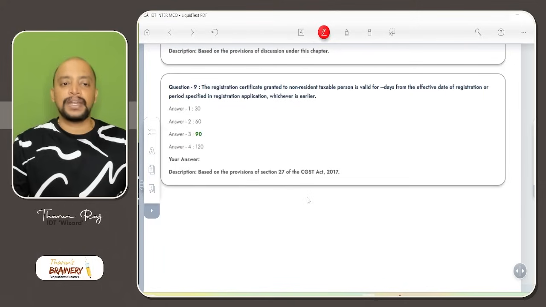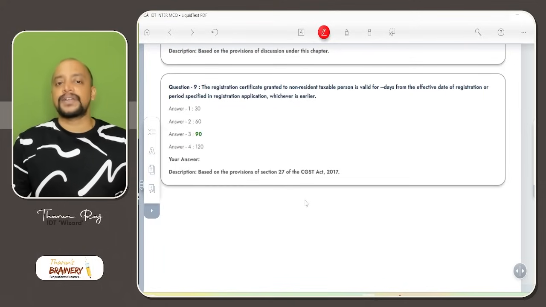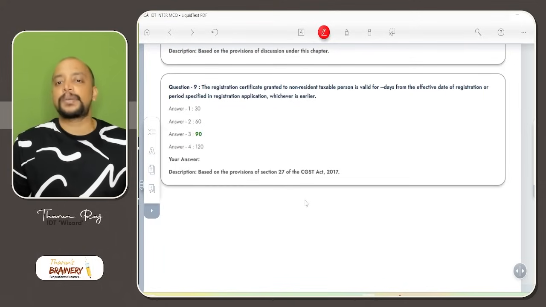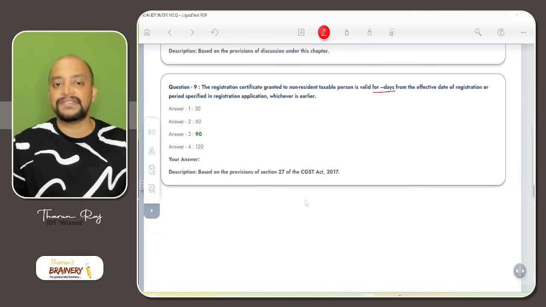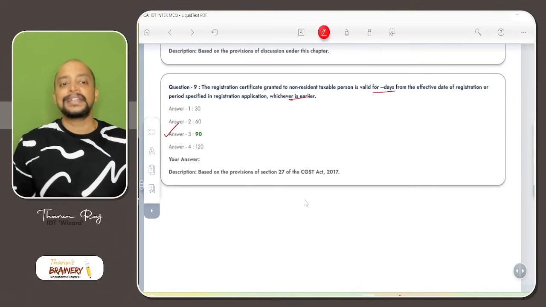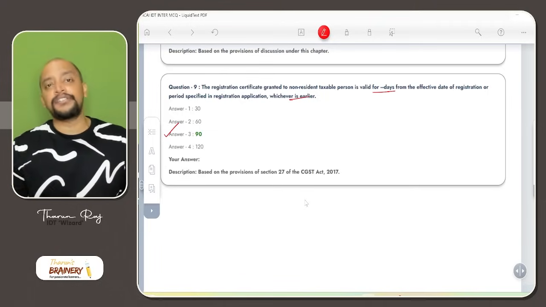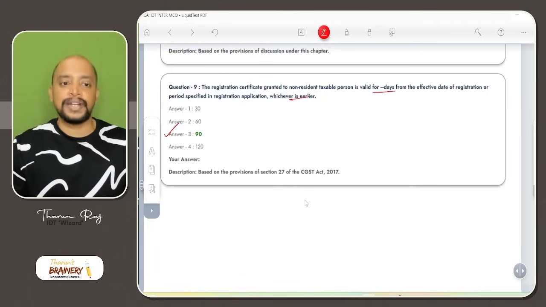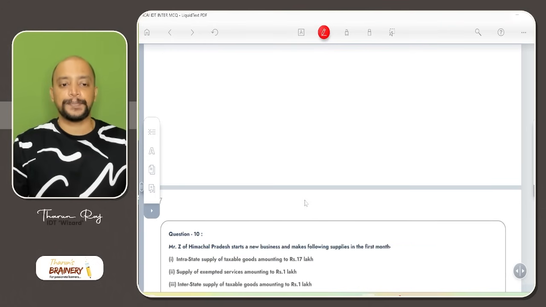Then question number 9. The registration certificate granted to a non-resident taxable person is valid for dash days from the effective date of registration or the period specified, whichever is earlier. 90 days. And it can be extended for a further period of 90 days, but they did not ask that. So only 90 days is the answer.